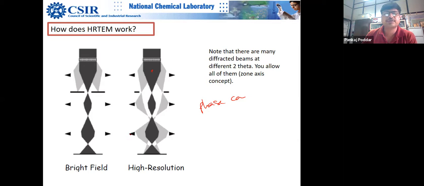You can see these apertures are allowing both of them to merge here. In bright field you are stopping the diffracted beam. You can see you have stopped them; they are not allowed. Here both of them are allowed. Here this is blocked, the Bragg diffracted beam at theta. Only this is allowed. So if you block this and allow the diffracted beam, then you get dark field. Got my point? Yes, sir.